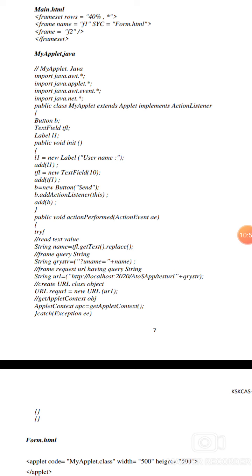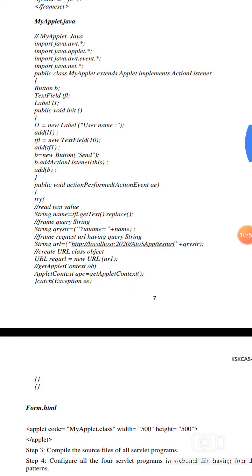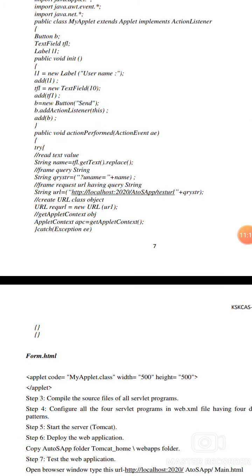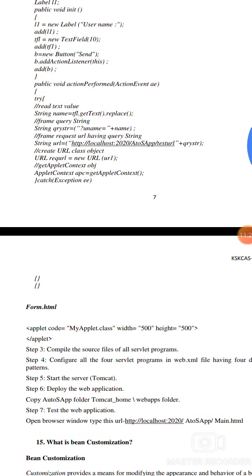Label l1. In public void init, initialization: l1 equal to new Label("username"), add l1. tf1 equal to new TextField(10), add tf1. b equal to new Button("send"), b.addActionListener(this), where this refers to the current object, then add b. public void actionPerformed(ActionEvent ae), try, string name equal to tf1.getText().replace.